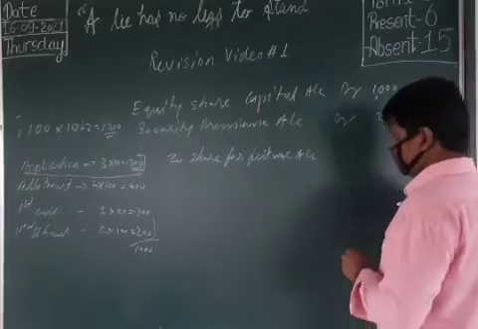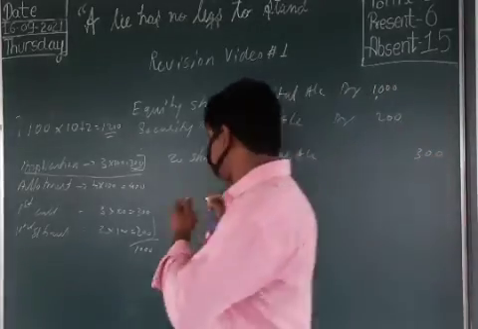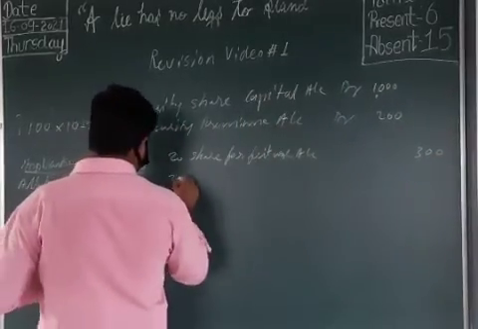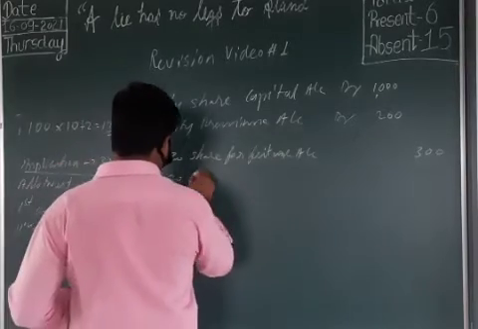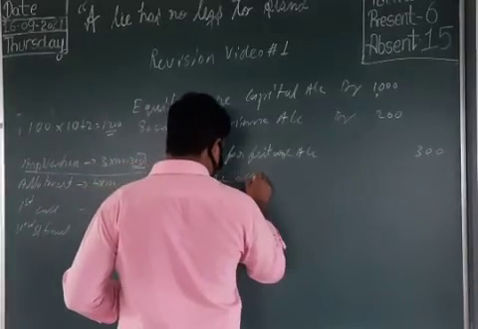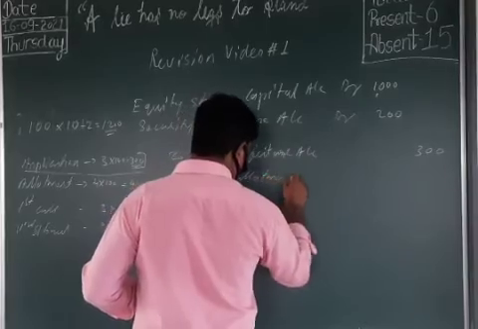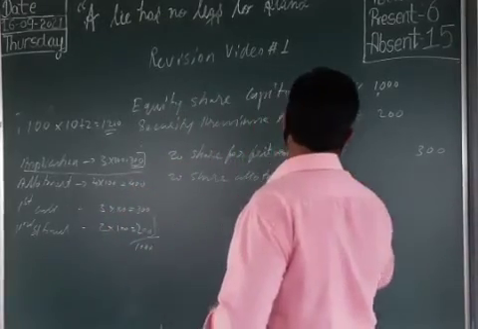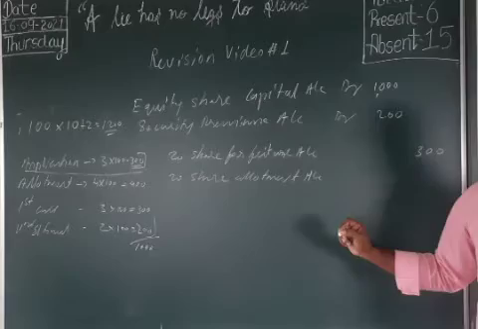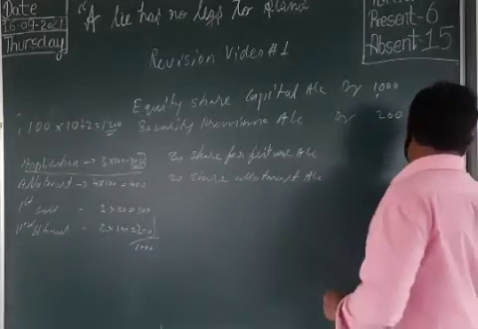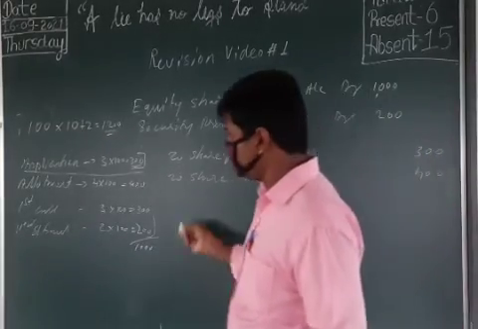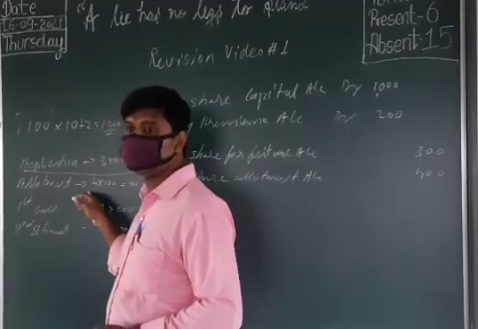That 300 rupees. Clear now? Next is there. To share allotment. How much amount do we need to write? Not 200, 400. Clear now? That means along with the premium.